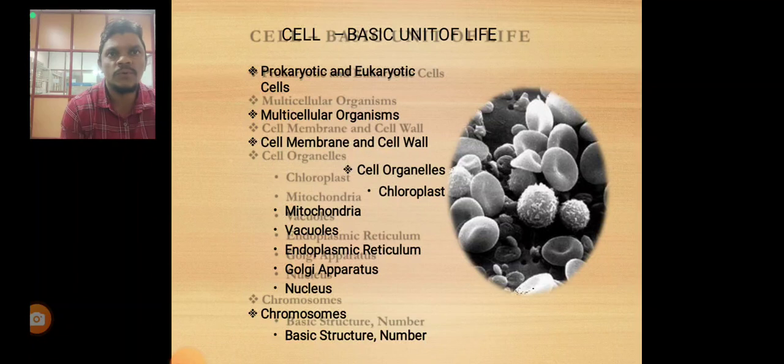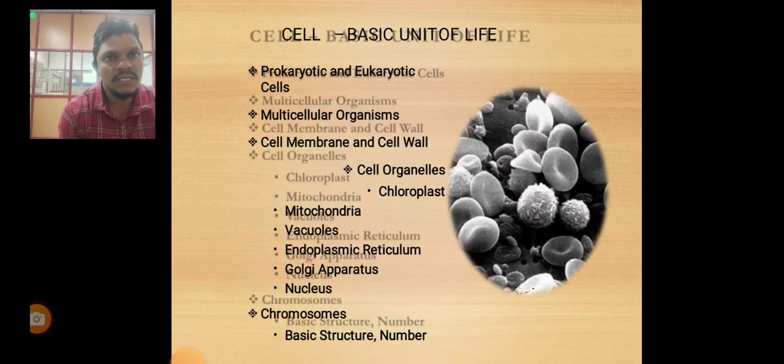What is meant by prokaryotic? Pro means prokaryotic, a single cell, and it is called a false nucleus, a pseudo nucleus. Eukaryotic means multicellular organisms, the true nucleus organisms. What is the difference between prokaryotic and eukaryotic?